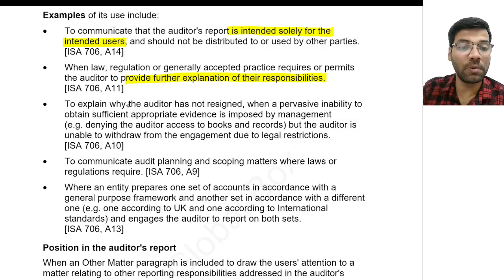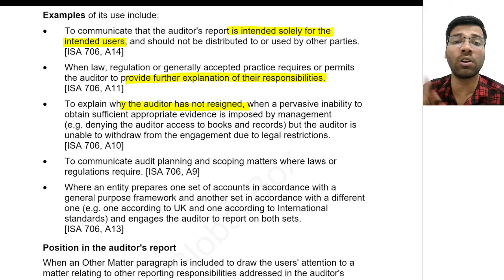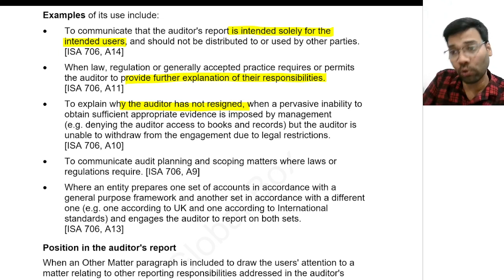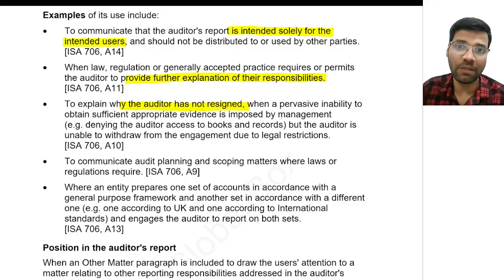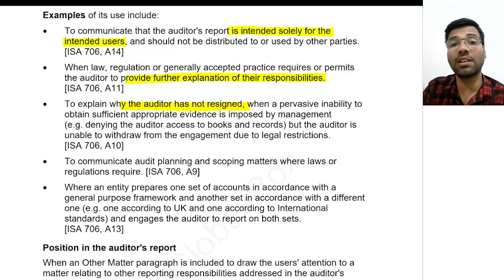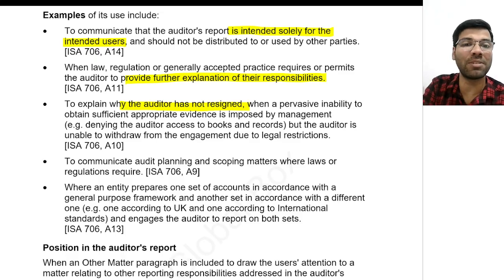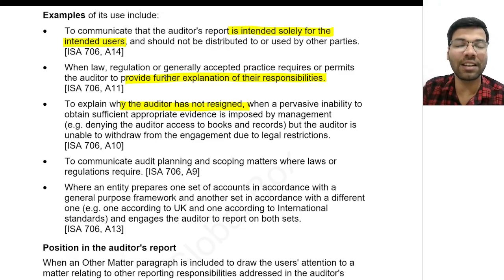Next, if the auditor wants to explain why the auditor has not resigned, when there is a pervasive inability to obtain sufficient appropriate audit evidence, which means the auditor is unable to obtain sufficient appropriate audit evidence, but still he could not resign and go. If you want to tell why he cannot go, he should actually go. We have discussed in the starting of this video, right? Whenever the management puts any limitation, you resign. Now sometimes resignation may not be possible. In that case, you want to describe that in the auditor's report, right? In that case, you can use other matter paragraph, and you can discuss here.